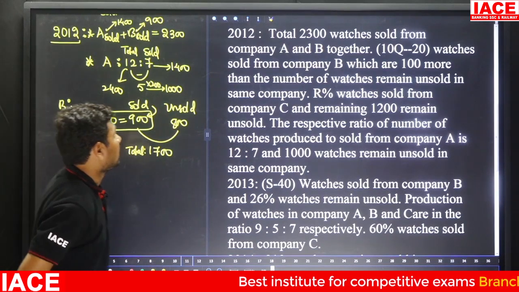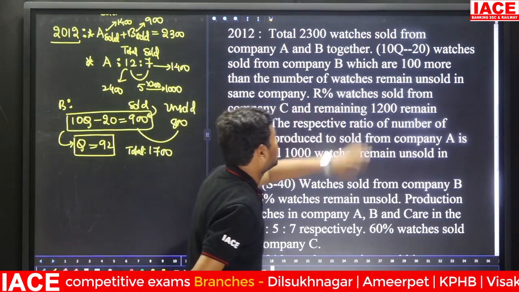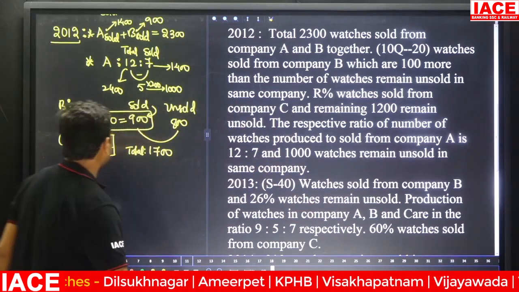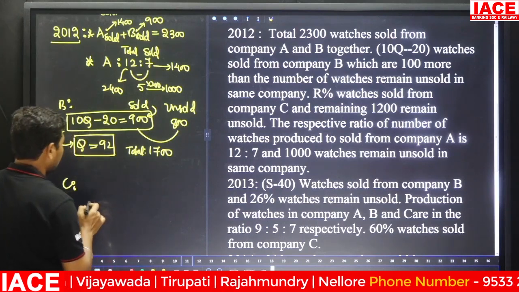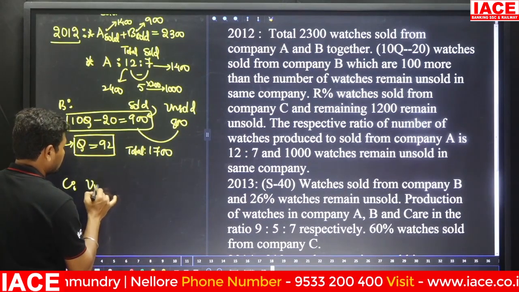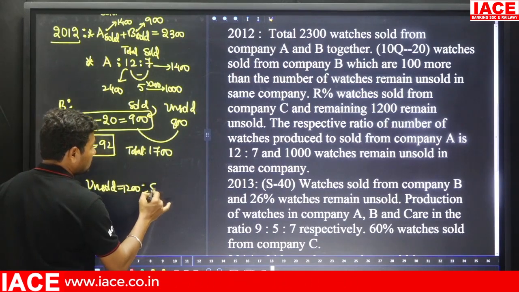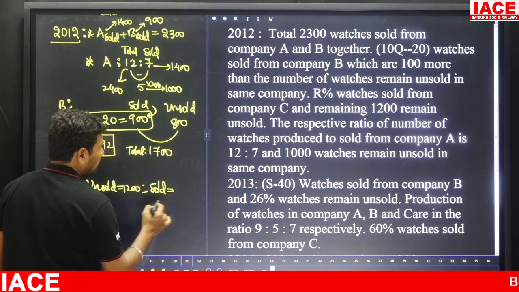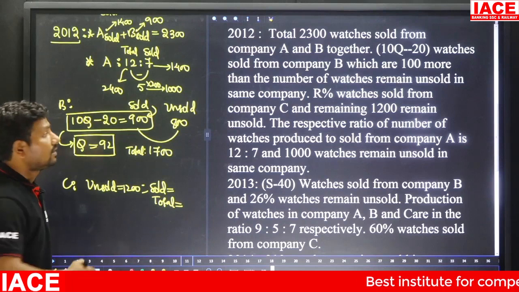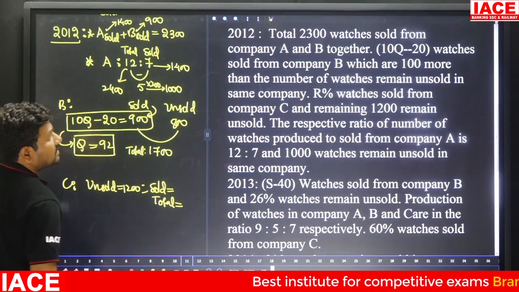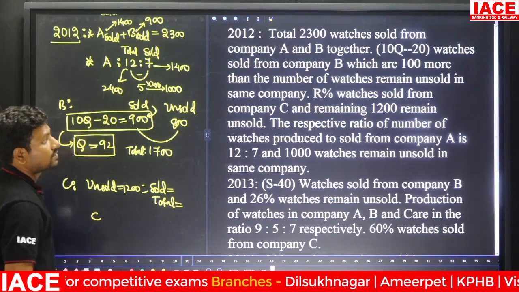Next, coming to company C. R percentage watches sold from company C and the remaining 1200 unsold. For C only, we have 1200, that is the unsold value. Unsold value is mentioned as 1200. Then we don't know the sold value and we don't know the total value. There is a condition for C: R percentage of watches sold from company C. How much percentage sold out?